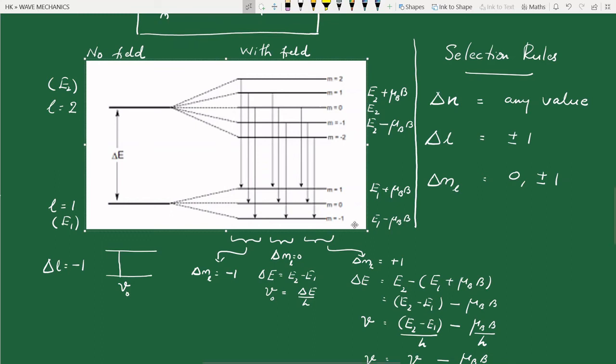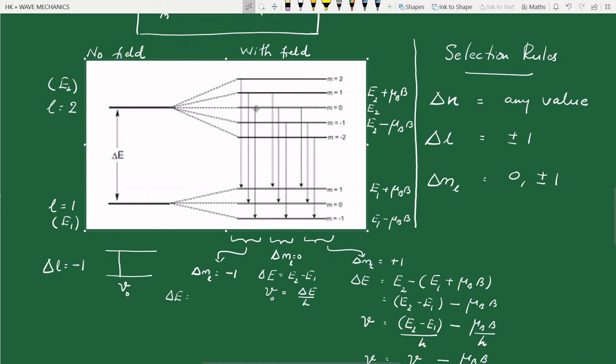So when delta ml is minus 1, what is the change in energy? Delta E, let us say it's easy to take this one, from 0 to minus 1.